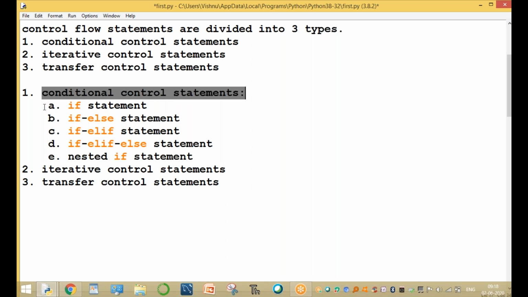Conditional control statements are again five types: simple if, if else, if elif, if elif else, and nested if. I will explain one by one, no problem.